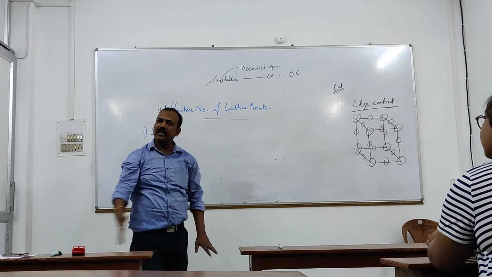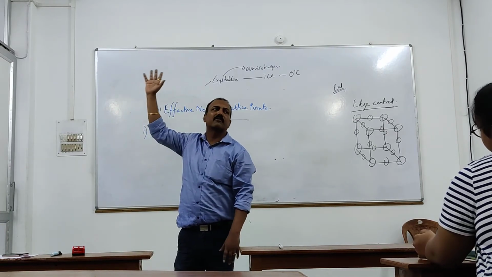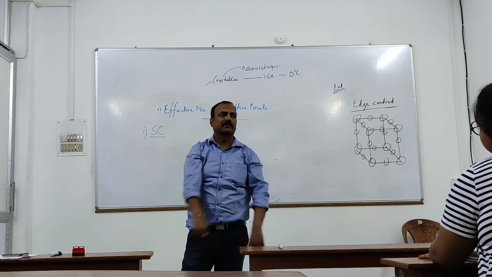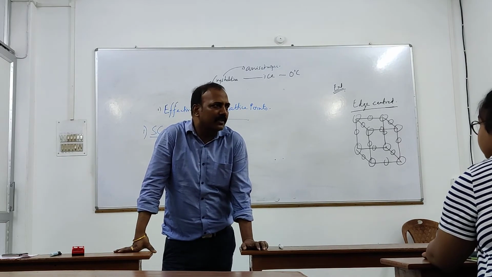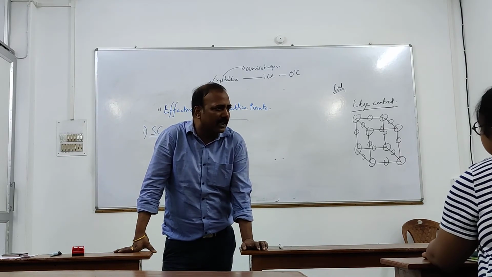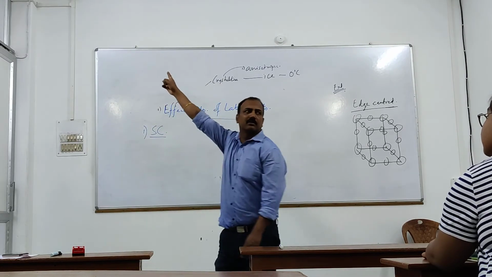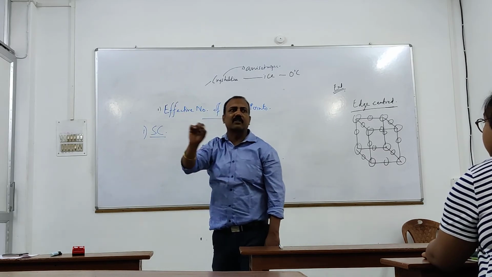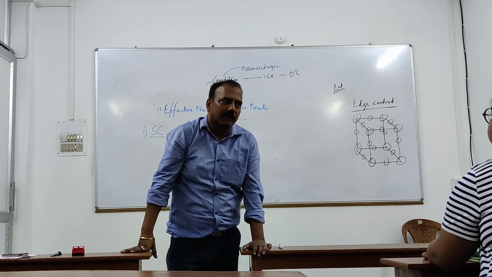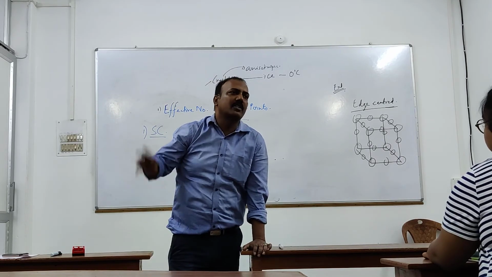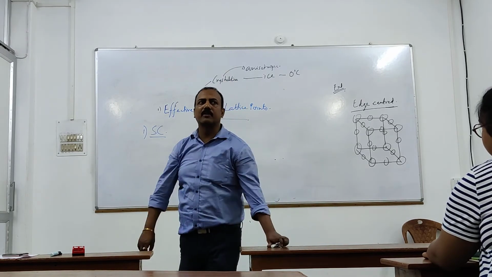Could you visualize that? This sphere is present in 8 rooms. So how much of the sphere share this room is getting? 1/8. Yes, 1/8 share it is getting. So the unit cell present at the corner is giving only 1/8 share to the unit cell. If the unit cell is present at the corner, how much share is it giving? Only 1/8.